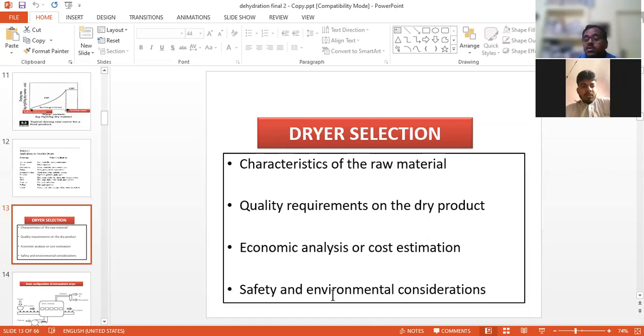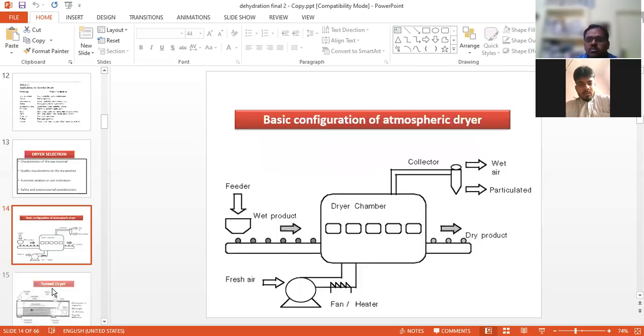For establishment of even dairy plants, you have to follow the guidelines of the pollution control board of the respective state, or take a license from the forest or environment department, so that you can minimize the load on the environment. So these are the factors we keep in mind for dryer selection.